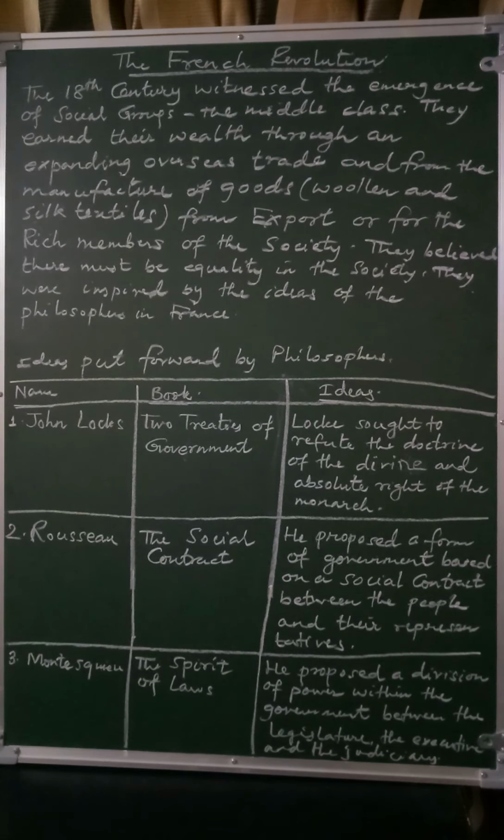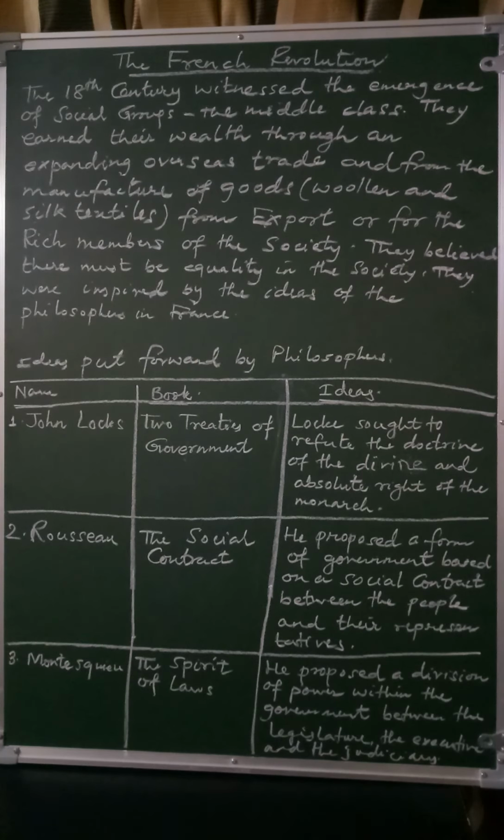You will see that you have three columns on the board. The first column consists of the name of the philosopher, the second column is the name of the book, and the third column is the idea that has been put forward by these philosophers. First, we have John Locke. John Locke wrote a book called The Two Treatises of Government.